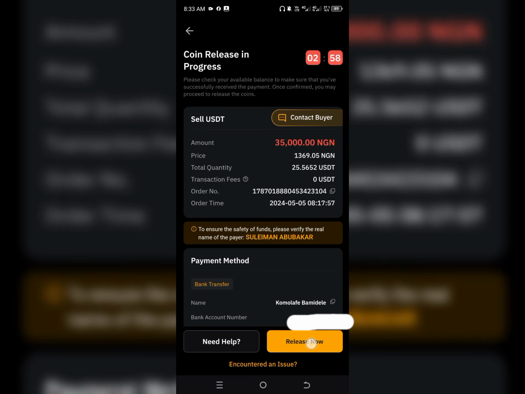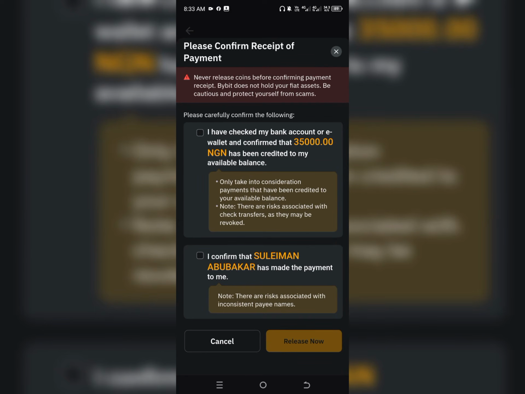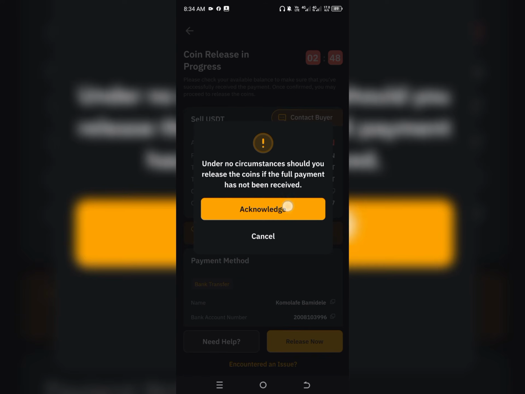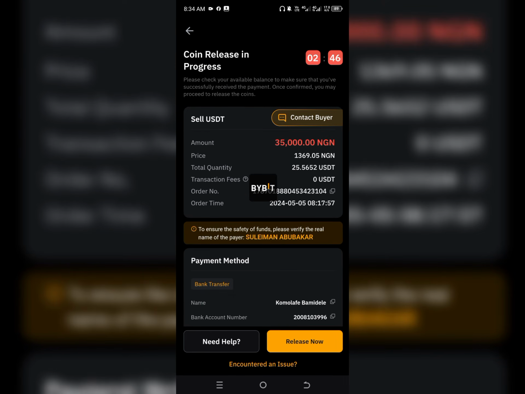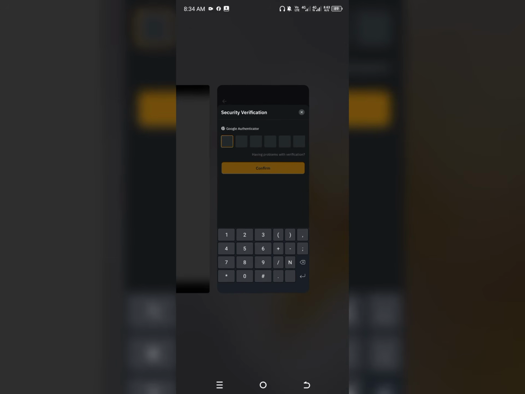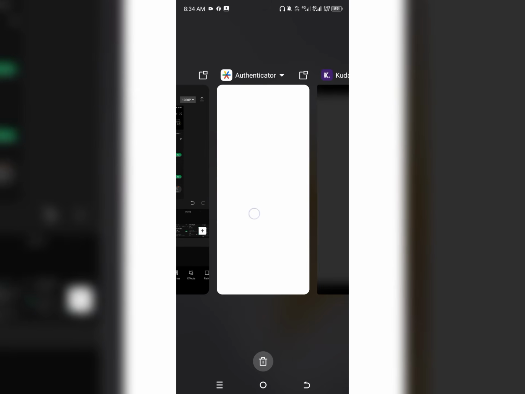I'm going to click on release and click on I've checked that I've received the funds, because I actually received it in my Kuda account. I'm going to check this, then click on release. It's going to send me an OTP, so I guess with my Google Authenticator. I'm going to check the Google Authenticator to enter it over here.